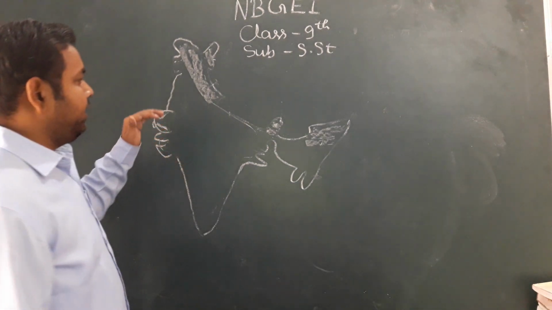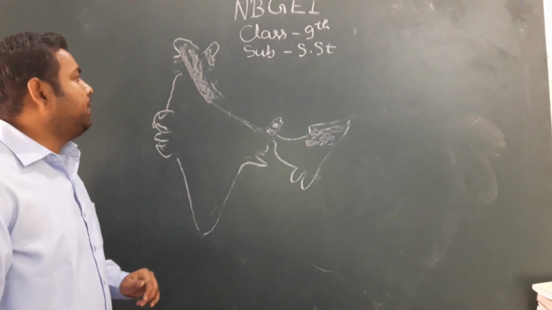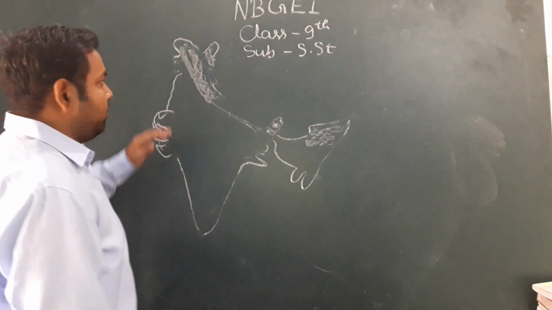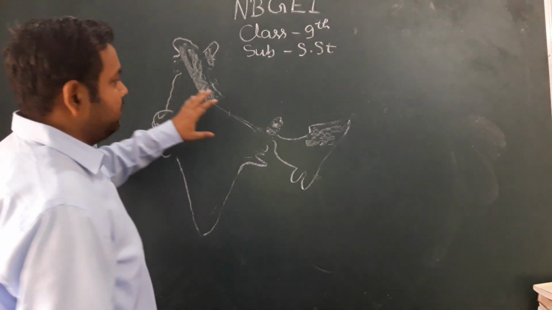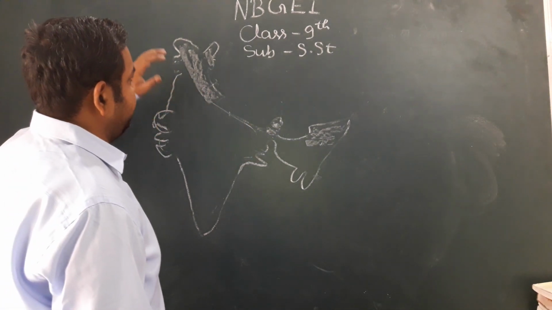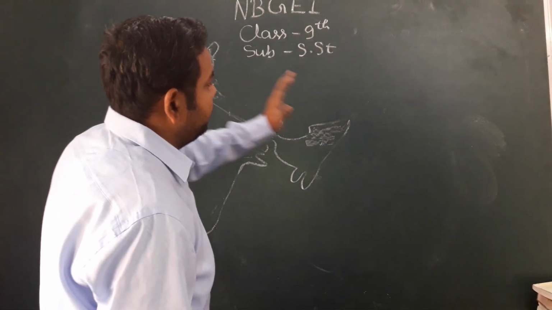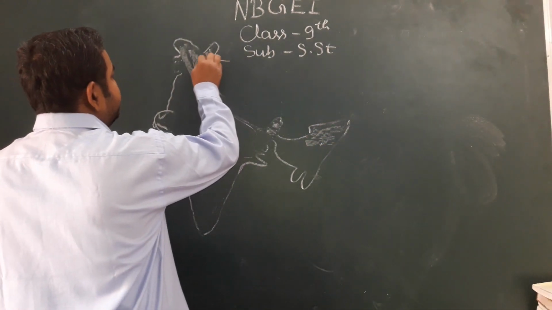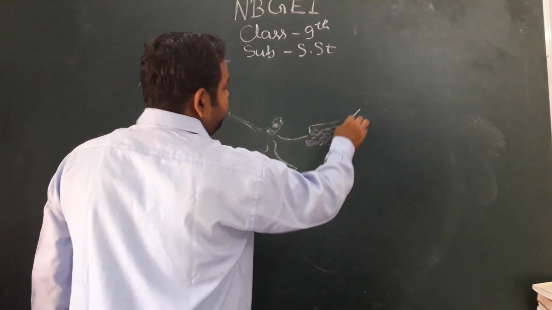So we have divided it into three parts. The Himalaya mountains extend from west to east, and are also divided into four parts, situated between two main rivers, the Indus and the Brahmaputra.